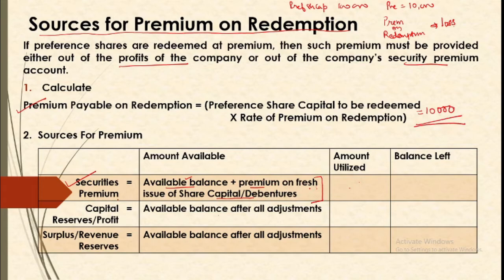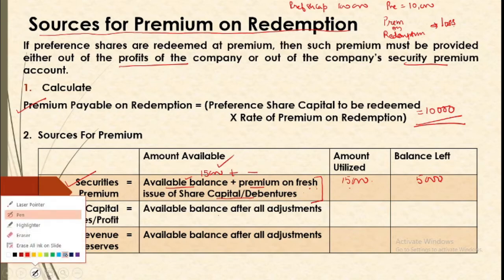We will simply leave our note here. Suppose your securities premium which was available there with you is say 15,000. You are not going for any fresh issue, there is no premium there, but you have the existing balance. So we will say that out of 15,000 we will utilize 10,000 and 5,000 balance will be left. So this is when we have sufficient balance available here.